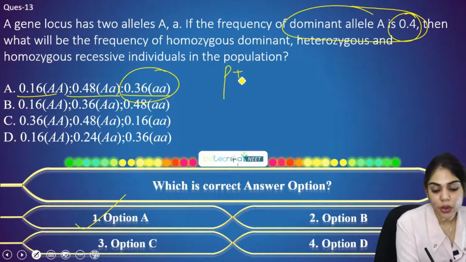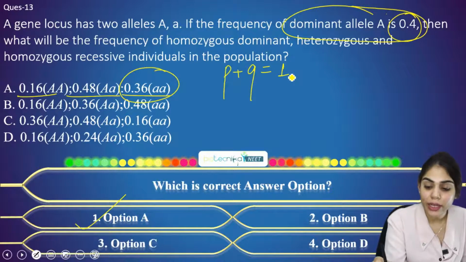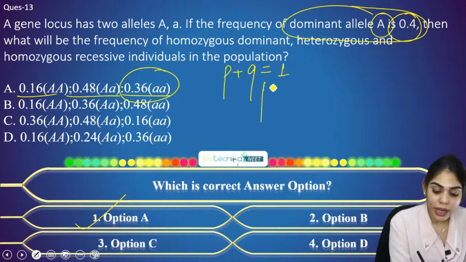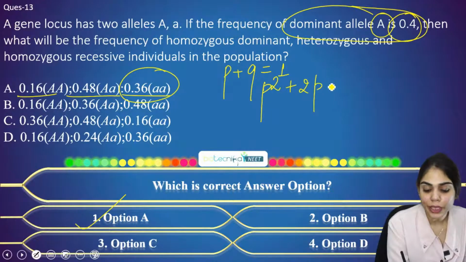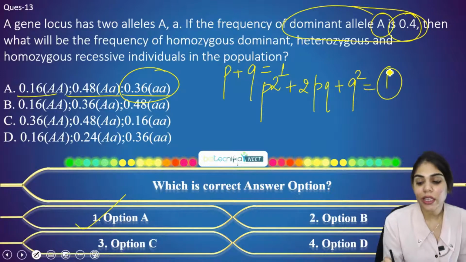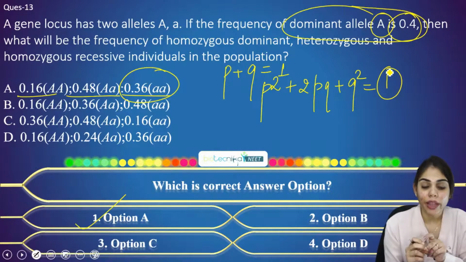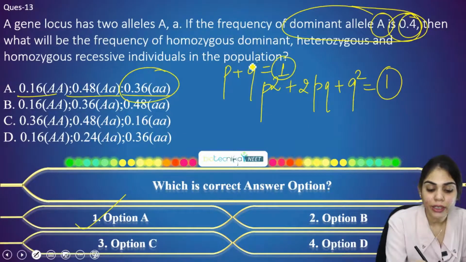Just you need to recall the p plus q is equal to 1 formula. That is for the allele frequency. But what is Hardy-Weinberg equilibrium? It is p square plus 2pq plus q square is equal to 1. If they are giving you the dominant allele value, then you have to just subtract this value from 1 and you will get the q allele.